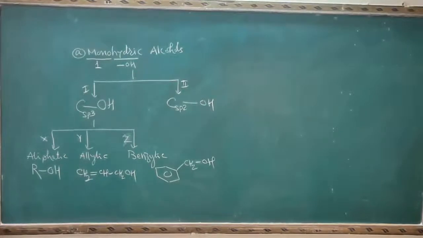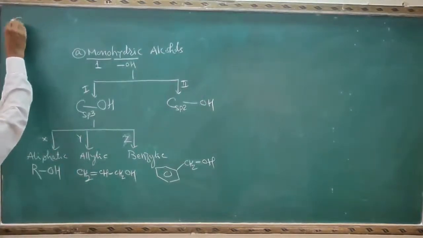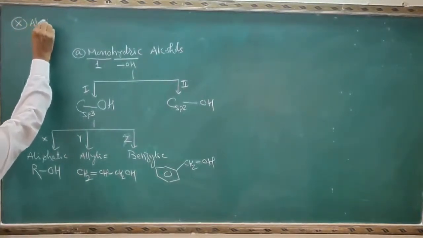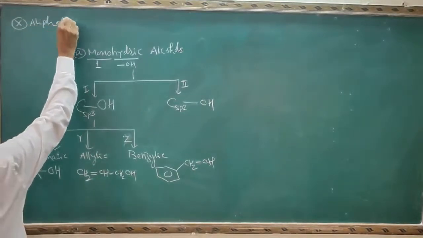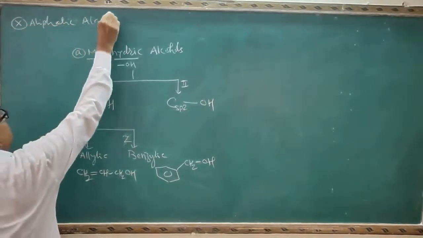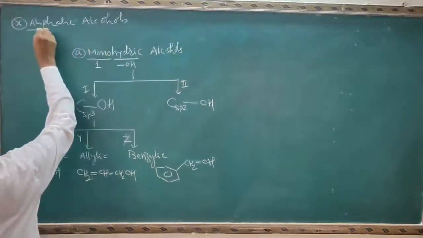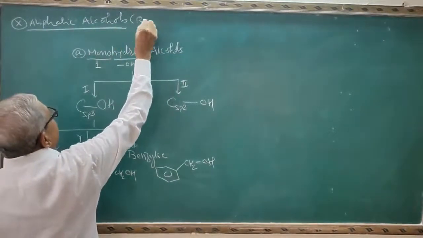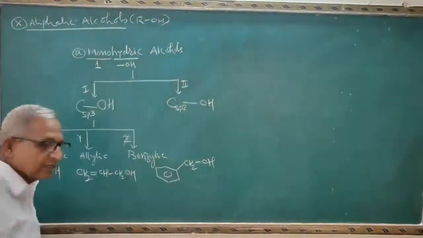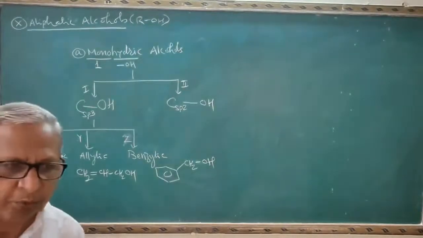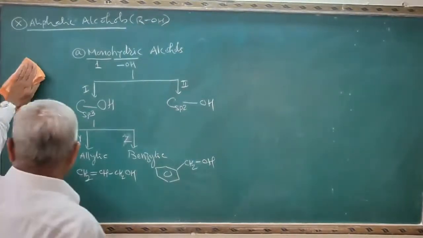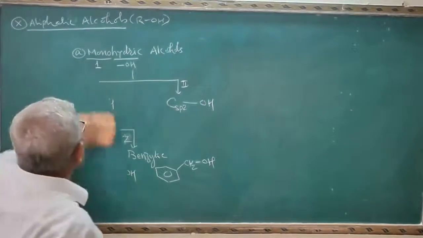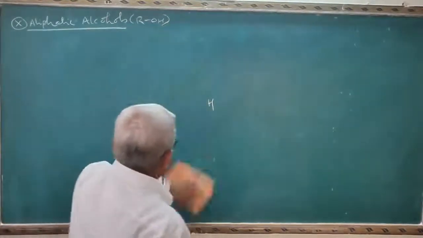So I will explain point X, aliphatic alcohols, in detail. These are generally denoted by ROH. See the examples: methyl alcohol, ethyl alcohol, propyl alcohol, butyl alcohol.